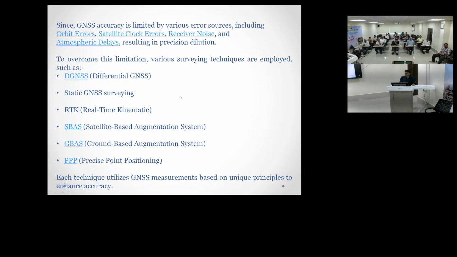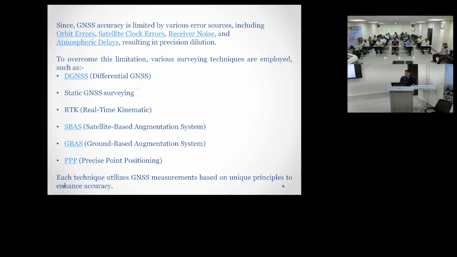Differential GNSS is another process. We are using static as well as RTK. In Survey of India we are using these 2 methods only, the static GNSS survey and the RTK method. Now this is not RTK, that is network RTK, because of the codes we are using.